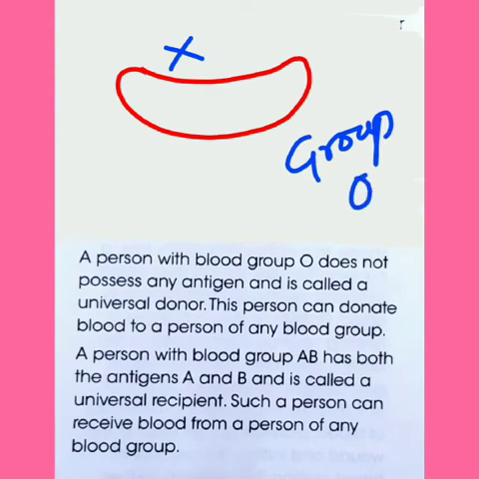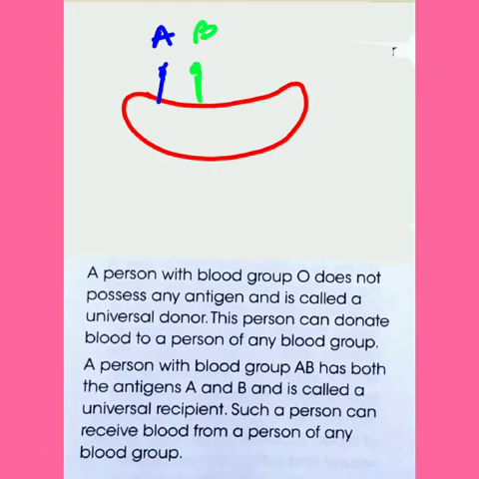Okay, so a person with blood group O does not possess any antigen. No antigen is present on its surface, and we also call it universal donor. Why universal donor? Because this person can donate blood to a person of any blood group.